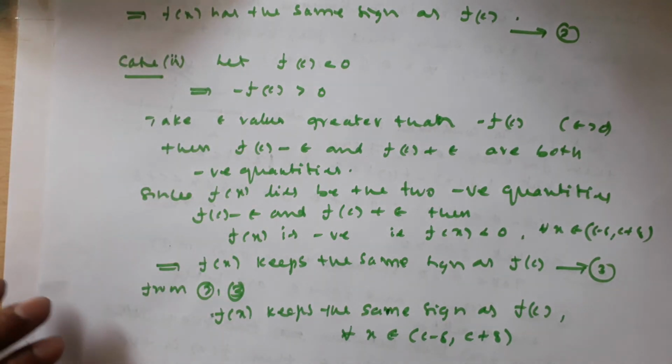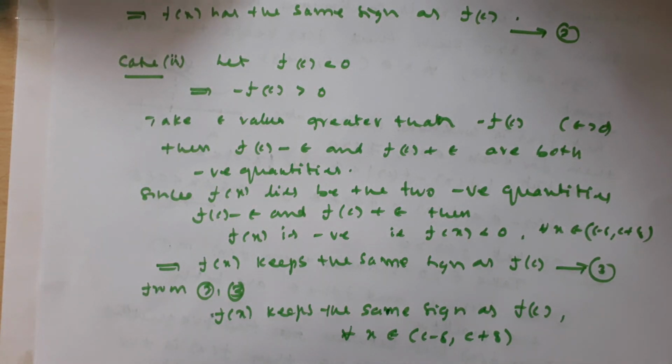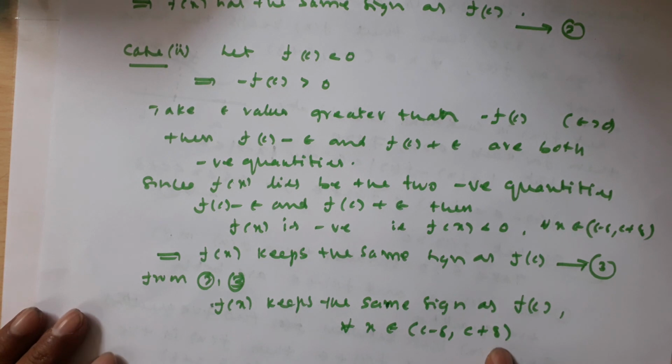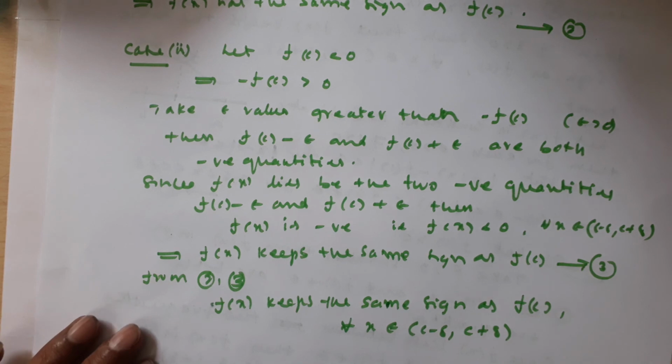See that now the function keeps the same sign as f of c when x belongs to open interval c minus delta comma c plus delta. So the theorem is true, as the function keeps the same sign as f of c.